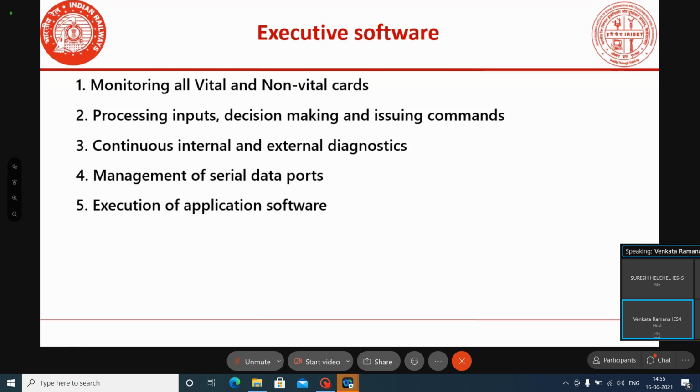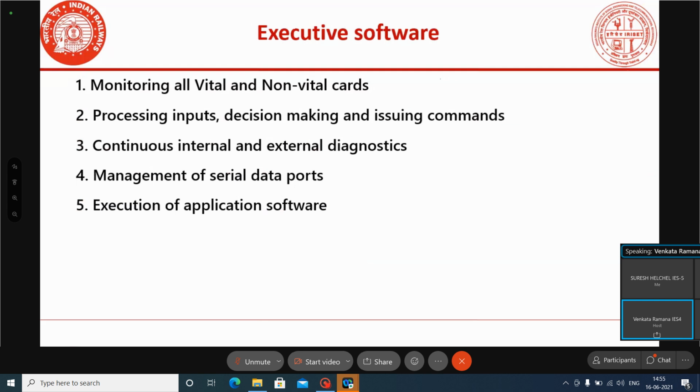At the same time, it is not only processing the logic and driving the commands, it is doing the diagnostics also. After doing the diagnostics, suppose there is any unsafe side, suppose an abnormality is there in the system, it will take the decision to restart the system or to shut down the system. It is also monitoring the communication. According to the communication status also, the decisions will be taken by the executive software.